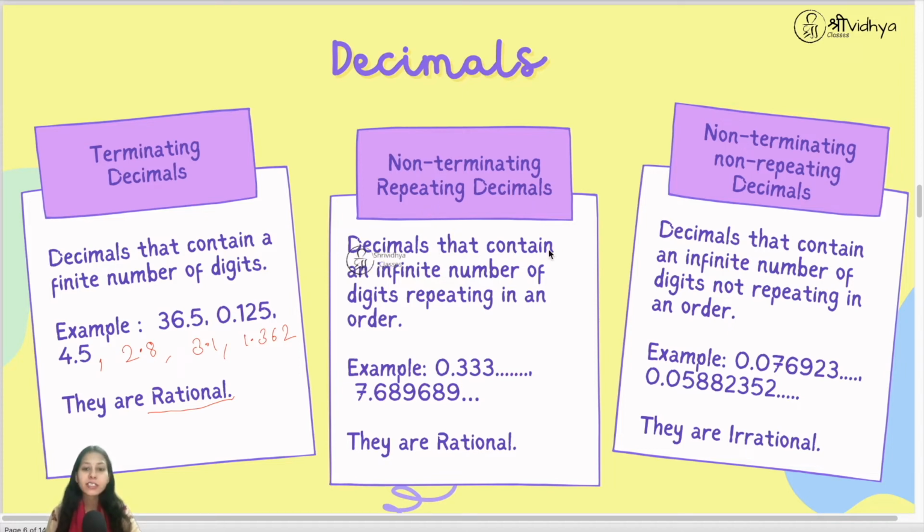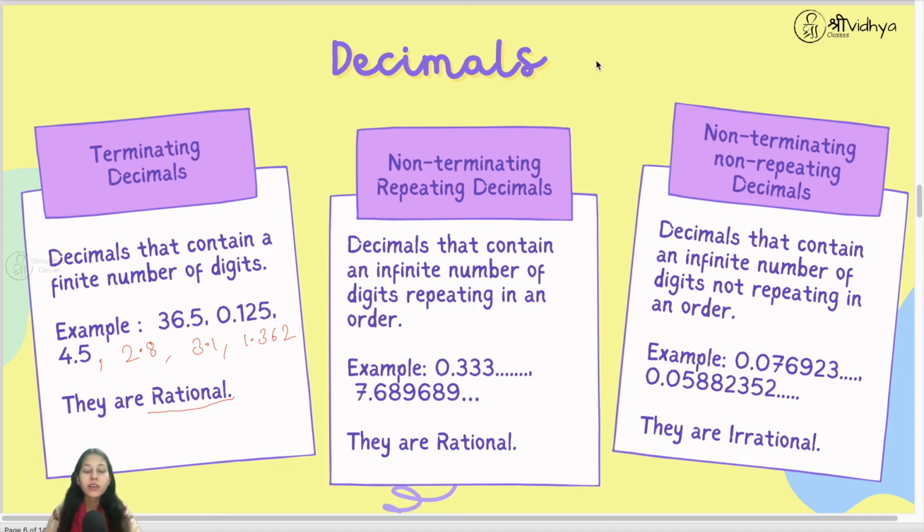Now let's see non-terminating repeating decimals. These are decimals that contain an infinite number of digits repeating in an order. So here we have an infinite number of digits, but they all are repeating in an order. You can see the example. Here 3 is repeating, it is endless. Here we have 7.689689 and so on. So it means 689 is repeating. So all these numbers we have got from rational numbers only.